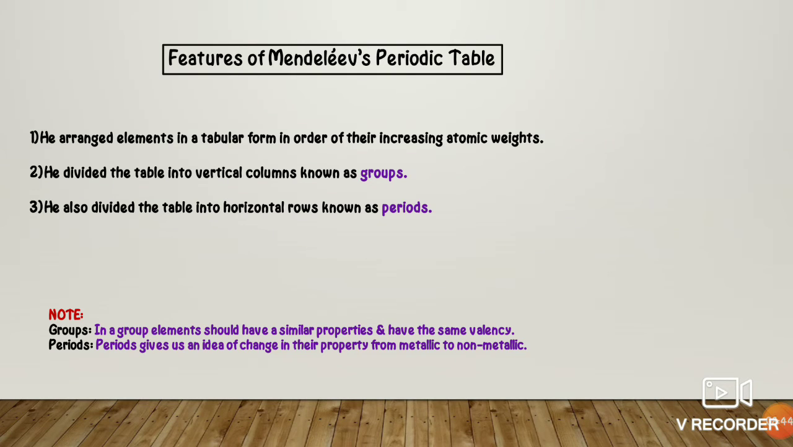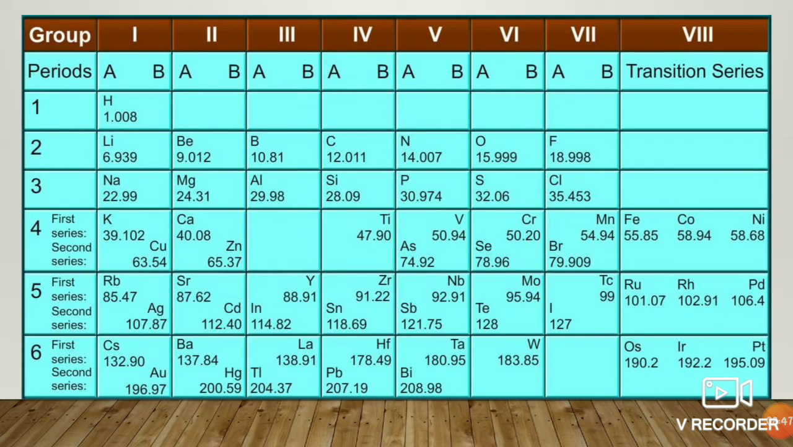So these three are the features given by Mendeleev's periodic table. This is the table that was formed by Mendeleev. You can see there are 8 vertical columns, known as groups, and 6 horizontal rows, known as periods. Watch carefully. You also observe that in one group there are 2 sets of elements, which are known as subgroups. So this is the periodic table given by Mendeleev, having 8 vertical columns known as groups and 6 horizontal rows known as periods.